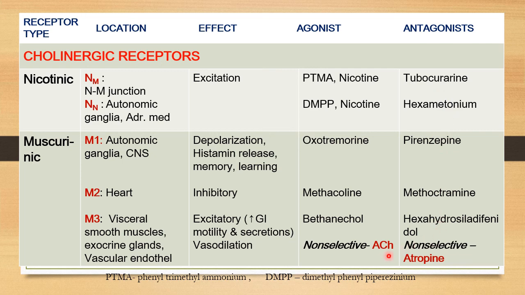Now another important thing is that two important drugs, one is acetylcholine and second atropine, are non-selective. That means they have no specific receptor. So acetylcholine, irrespective of the type of muscarinic receptor, maybe M1, 2, 3, 4 or 5, wherever it binds, will have a parasympathetic stimulatory activity. While atropine is a non-selective parasympathetic blocker. That means it will block any of these muscarinic receptors, M1, 2, 3, 4 or 5. So these are the two important non-selective drugs, while these all are selective drugs.